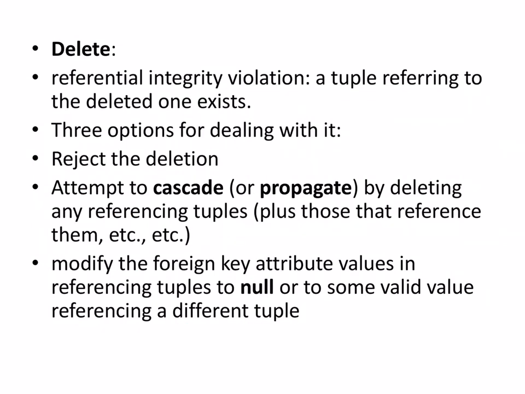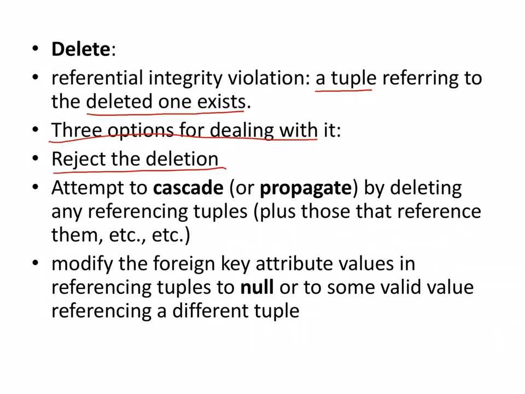Then while doing the delete also, some constraint violations can happen. Okay, so what are those? It is quite possible you're trying to delete a row or a tuple and you're referring to an already deleted one. So what are the ways of handling this situation? You can reject the deletion. You can totally say no, it is not possible, it has already been deleted.